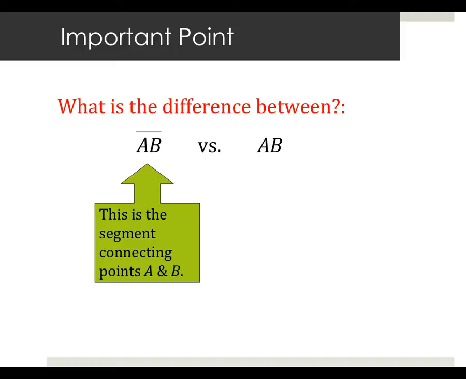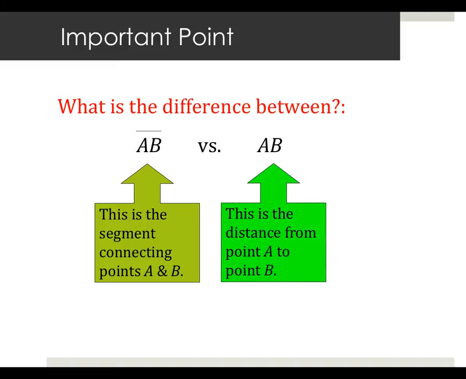This is something that you're all going to forget about until the first quiz comes around and I ask you to find AB and you're going to be confused. Okay? That means the distance from A to B. This is a physical object. It's that segment on the previous slide. This is a number. 6 inches, 4 miles.